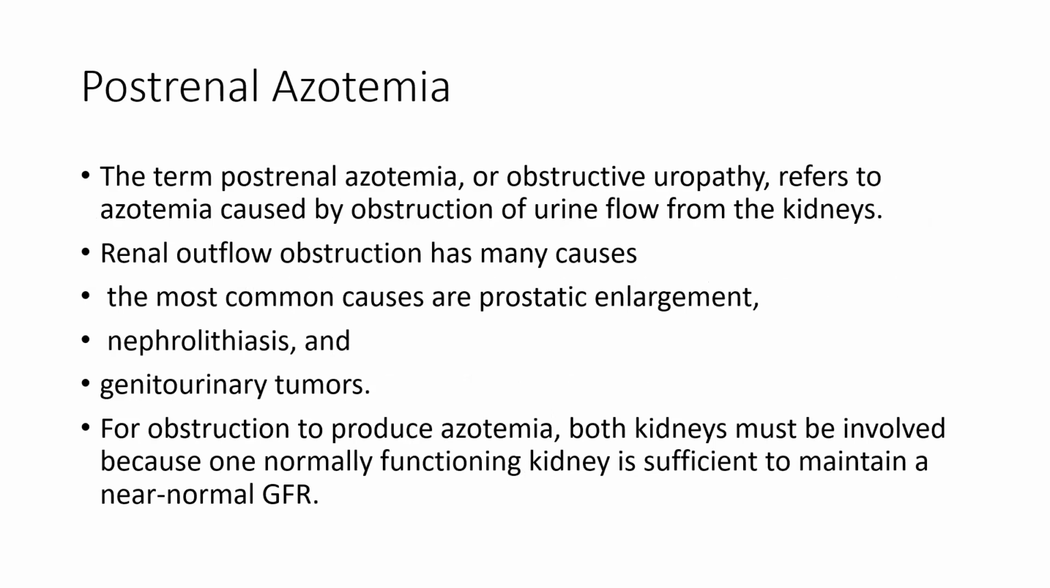Now we'll see the last type of AKI, that is post-renal azotemia. The term post-renal azotemia, or obstructive uropathy, refers to azotemia caused by obstruction of urinary flow from the kidneys. Renal outflow obstruction has many causes, and the most common are prostatic enlargement, nephrolithiasis, and genitourinary tumor. For obstruction to produce azotemia, both kidneys must be involved because one normally functioning kidney is sufficient to maintain near normal GFR.